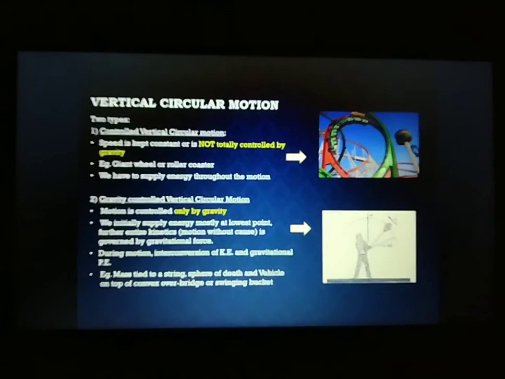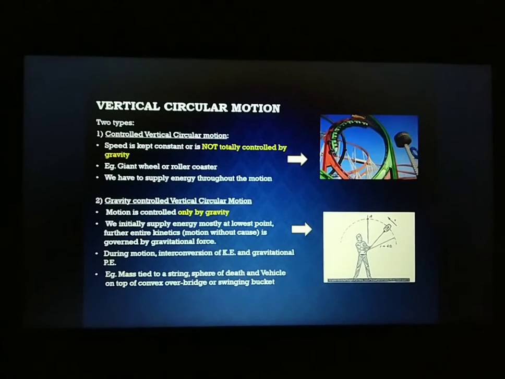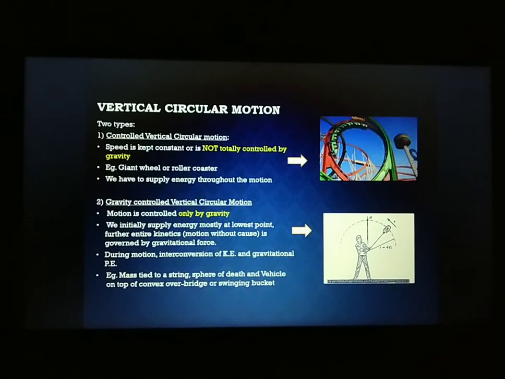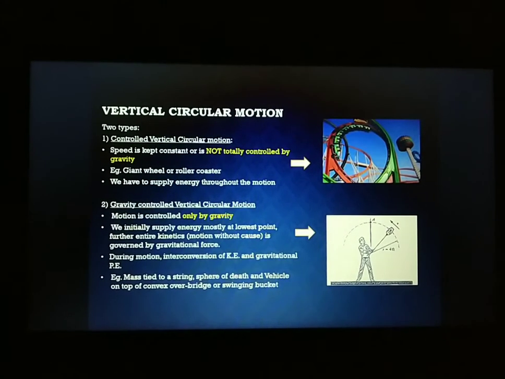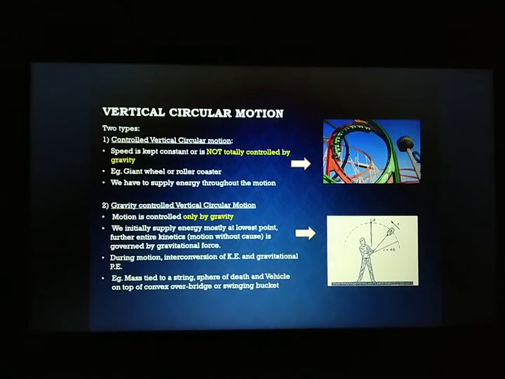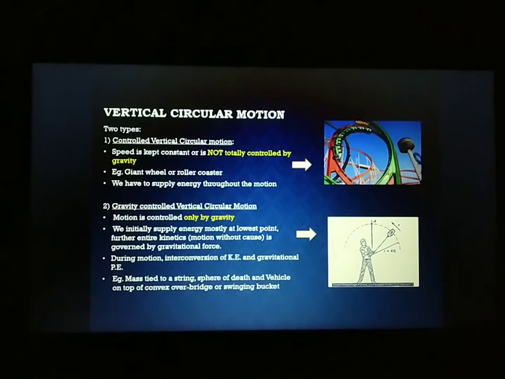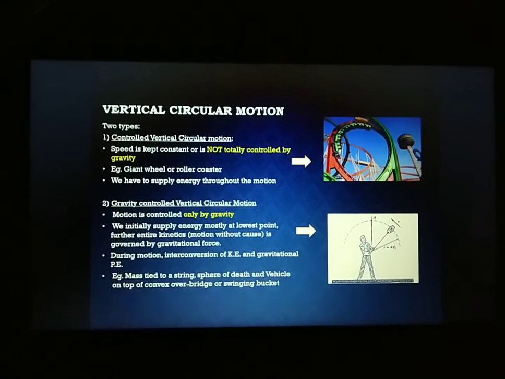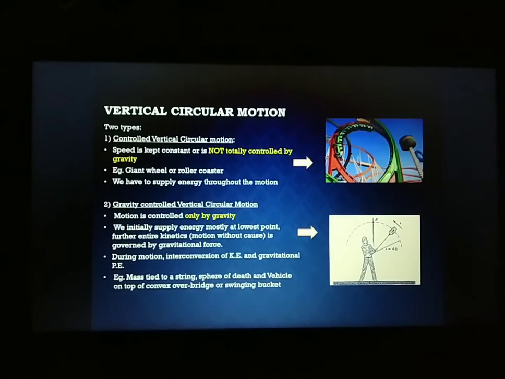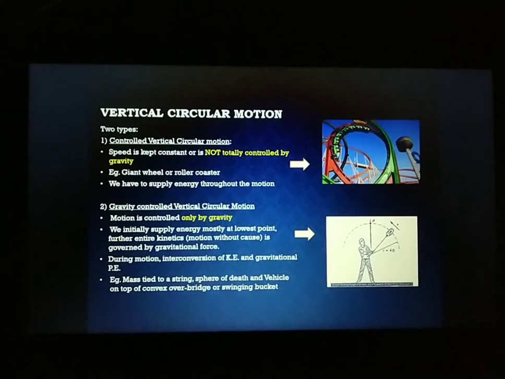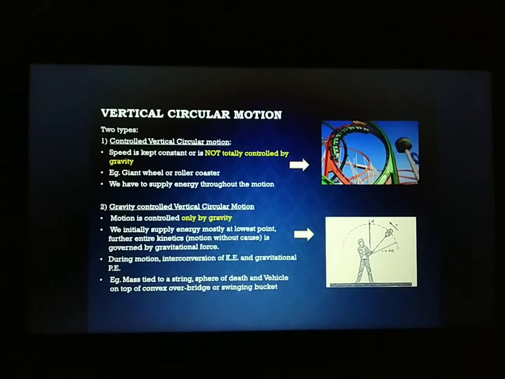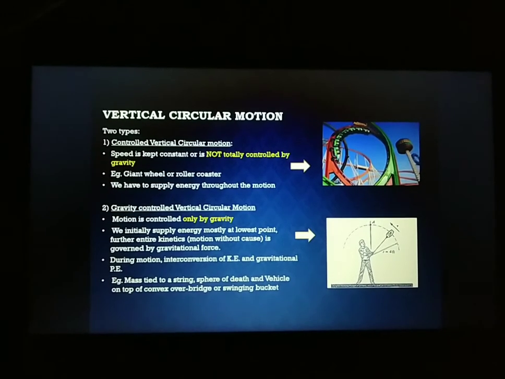Vertical circular motion is divided into two types. The first type is controlled vertical circular motion. In this case, speed is kept constant. That is, the speed of the object moving along the circumference of the vertical circle is kept constant. It is not controlled by gravity. For example, a roller coaster. Here the energy is provided by an external agent, so this is not actually controlled by gravity.